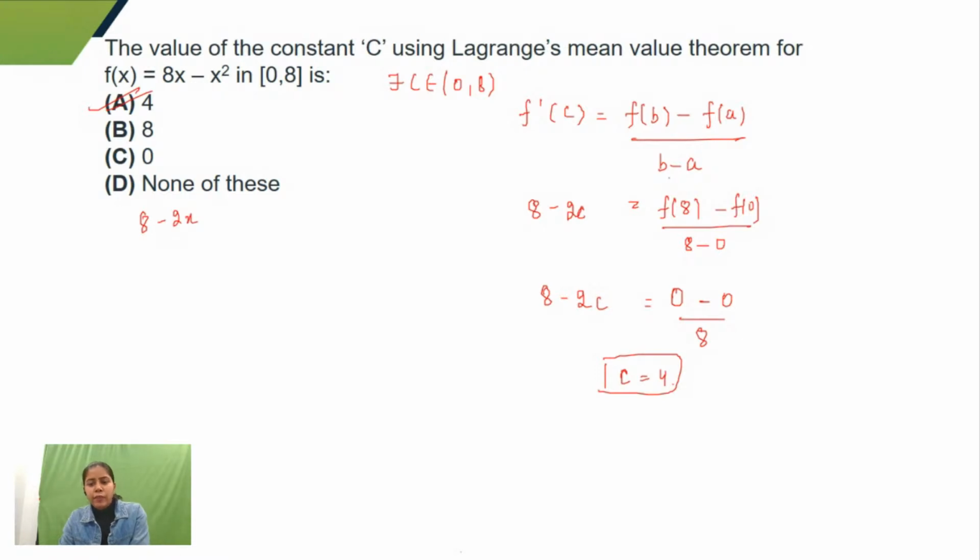Just remember the LMVT statement, Rolle's theorem would be based on that. In Rolle's theorem, f of A is equal to f of B. Like you can see in this question, Rolle's theorem also gets applied because f of A is equal to f of B. Okay, so yeah,